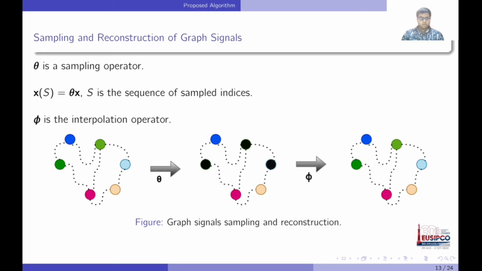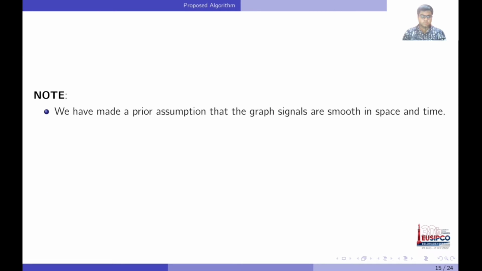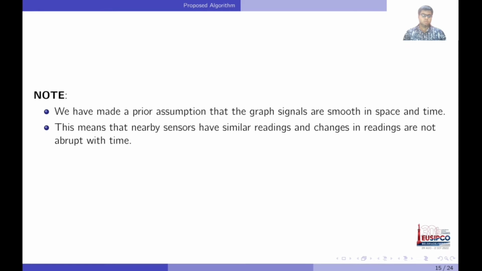It may happen that some of these sensors may be defective or damaged, for which some of the values will not be available for any specific time. So using the Sobolev algorithm, we are trying to reconstruct those unavailable values. In our work, we have made some prior assumptions. For example, here we assume that the graph signals are smooth in space and time. This means that nearby sensors have similar readings and changes in readings are not abrupt with time.